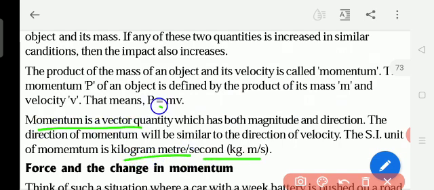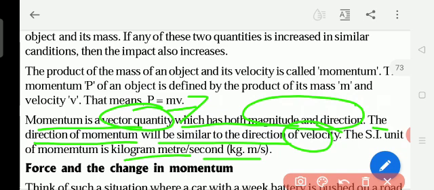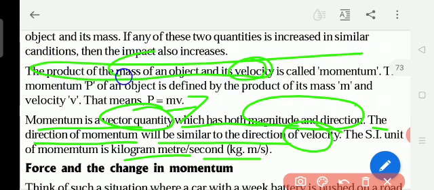Now we see the SI unit of momentum. Momentum is a vector quantity. In the fourth lesson we learned vector quantity means magnitude plus direction. Magnitude means the numbers, like 2 o'clock, 2 is the number, or 2 kilograms, 2 is the number. So a vector quantity has both magnitude and direction. Underline: the direction of the momentum will be similar to the direction of the velocity. Everything is related. If you understand the fourth lesson properly, only then can you understand this lesson.